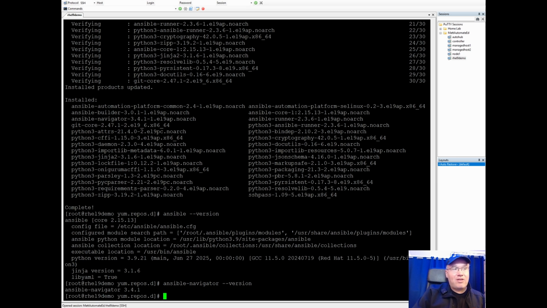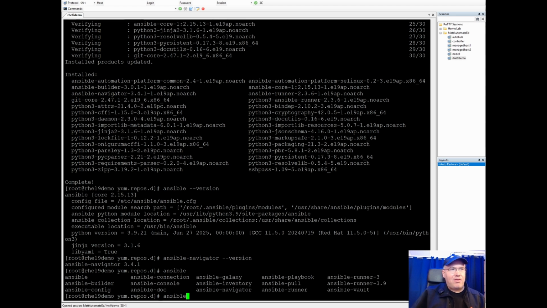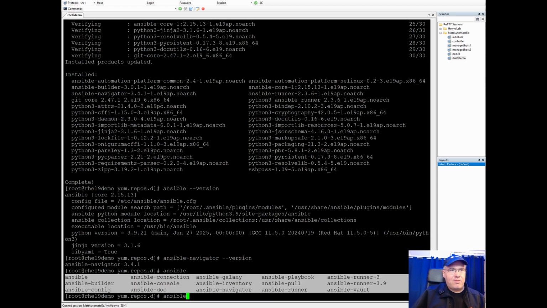Now, if you don't know what Ansible-Navigator is, it is a tool used to help develop playbooks. In the past, you actually still can do ansible-playbook, run playbooks, right? I believe that's right. Ansible tab, you can see all the Ansible commands here. Yeah, ansible-playbook.